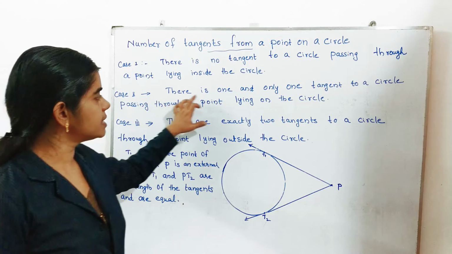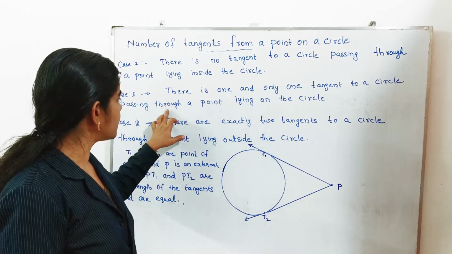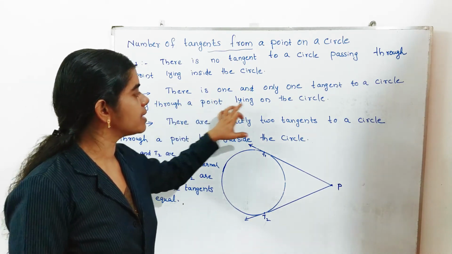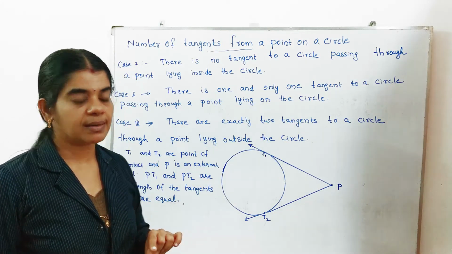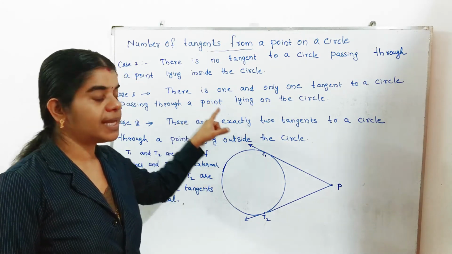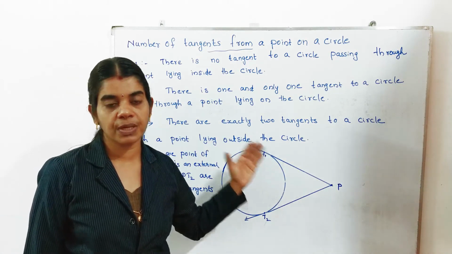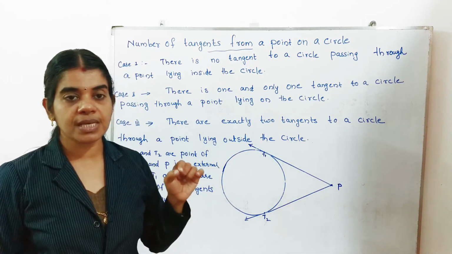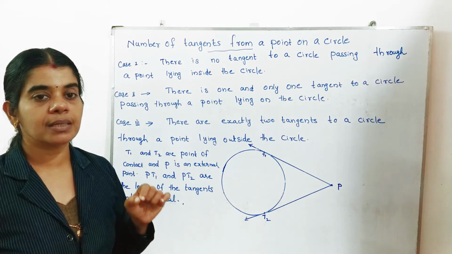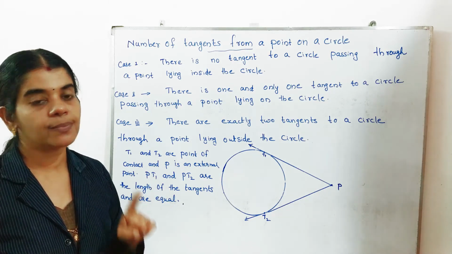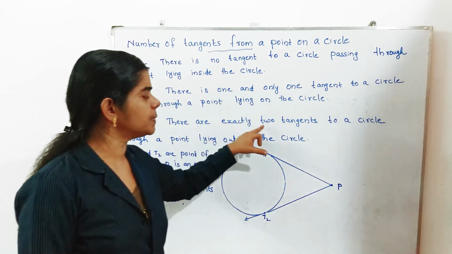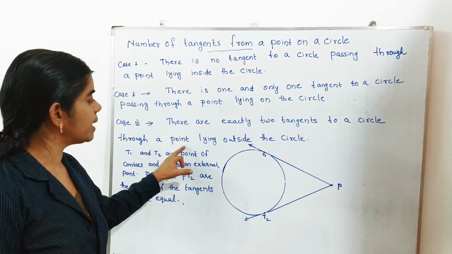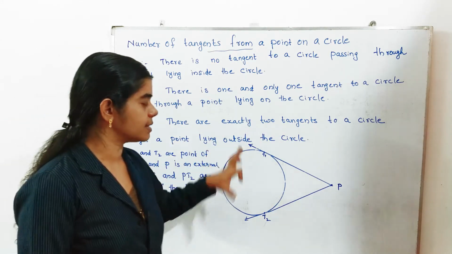Second case: there is one and only one tangent to a circle passing through a point lying on the circle. If you take a point on the circle, we can draw only one tangent. That we already discussed. Third case: there are exactly two tangents to a circle through a point lying outside the circle.